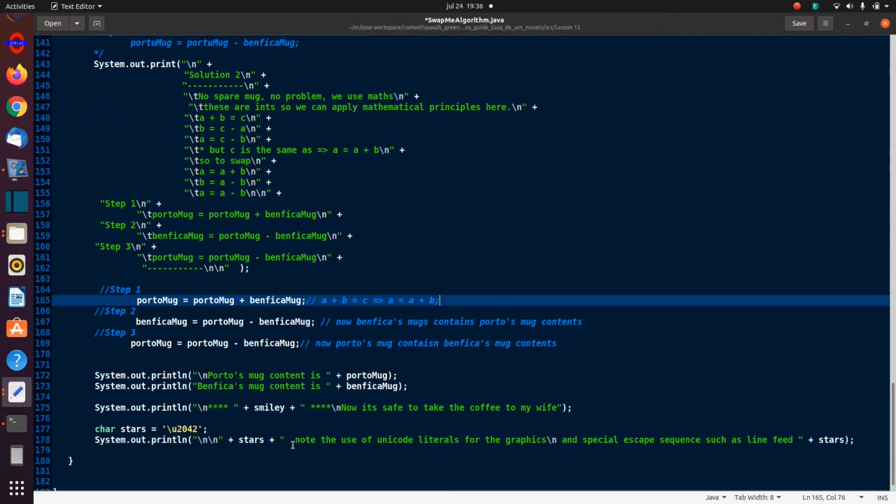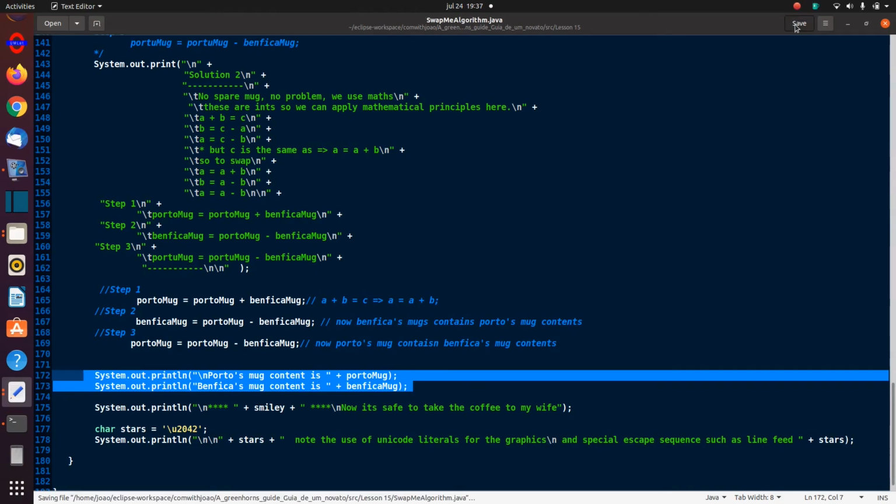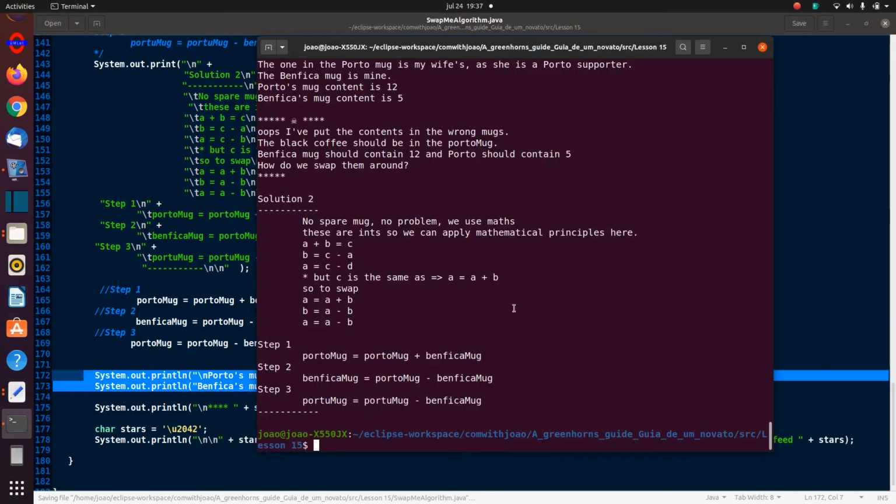Let's see if it works. And then Porto's mug content is Porto mug, and Benfica's mug content is Benfica's mug. So we'll see if it's correct. And then the smiley face. And you've got another special character, which is a star character. And all I'm saying here, note the use of Unicode literals, which I've been highlighting all the time, and escape sequences. So let's go and see what it does.